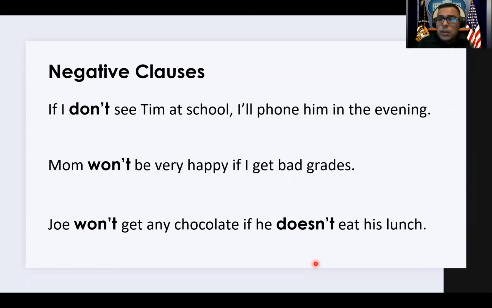Another question that sometimes comes to mind along with negatives is, how do I make a negative condition or a negative result? Well, we just have to remember, when we're talking about the condition, we're talking about a present simple sentence. So if we want to make it negative, we just need to make a simple present negative sentence. That means that we add don't or doesn't, right? We just have to remember that structure. And if we're dealing with the results, well, we just have to remember that the result is always in future simple.